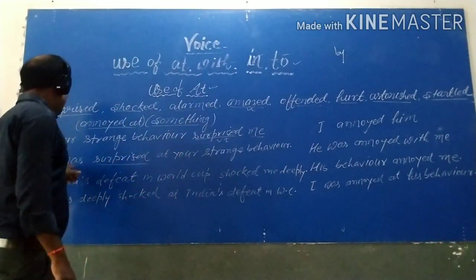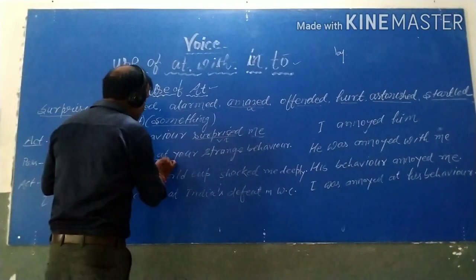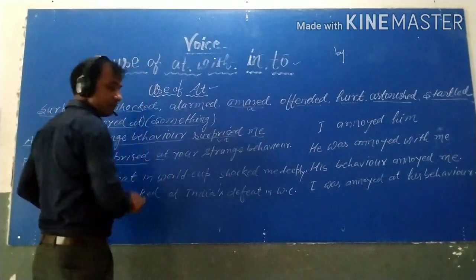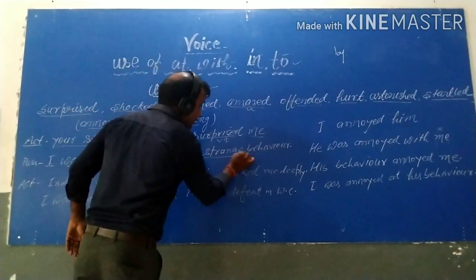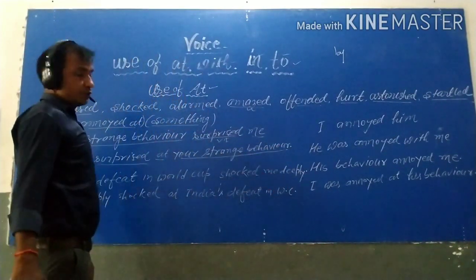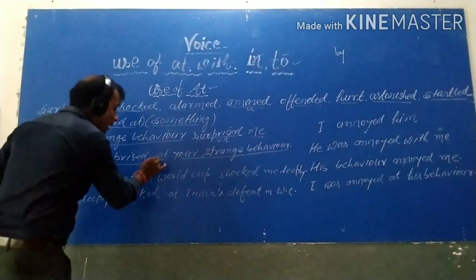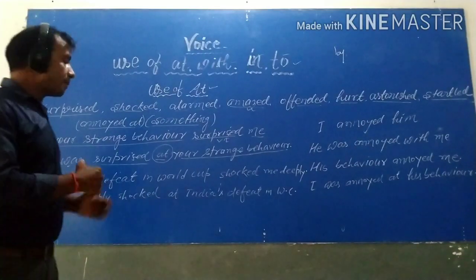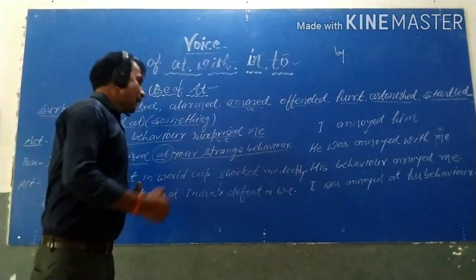I was surprised. Then the preposition and the object. Your strange behavior, the subject of the active sentence, is used here as object, and we have to use at in place of by. We will not use by here, we will use at.